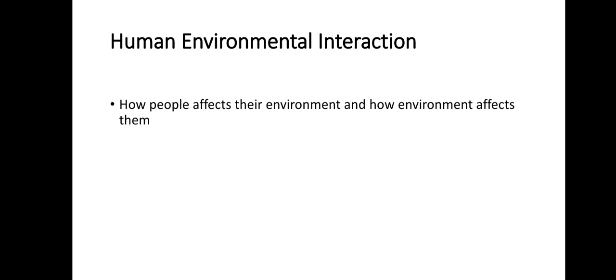So let's move to how the environment affects humans. There are 4 seasons in our country: winter, autumn, summer, spring. Whenever winter comes, we wear heavy, furry clothes. So this environment made us wear these clothes.